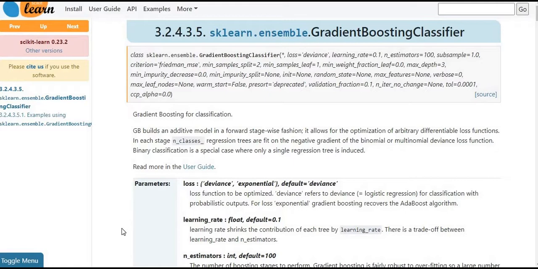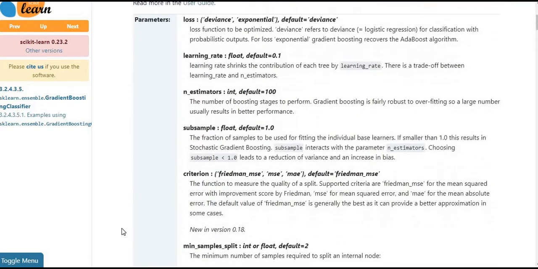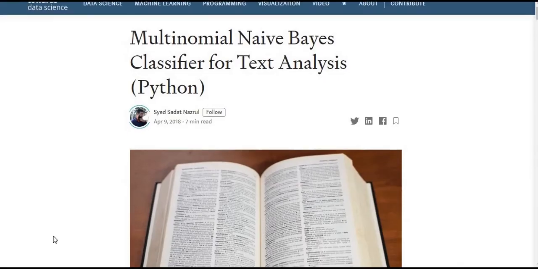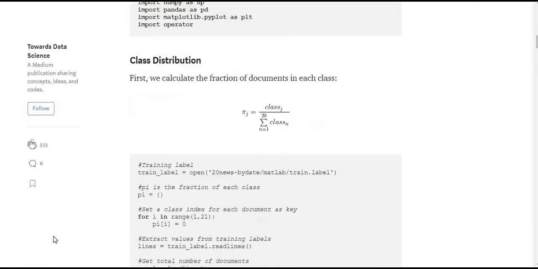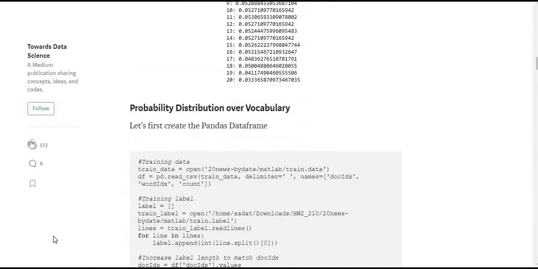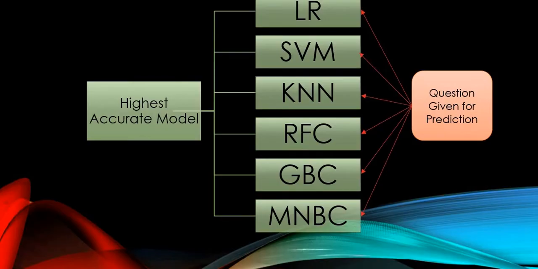But the accuracy of these models is not that good, so we used ensemble algorithms such as gradient boosting classifier, random forest classifier, etc. Since the number of features and the size of the dataset is very small, we couldn't train a neural network, so we used a multinomial naive Bayes algorithm. But accuracy is still not that good, so we created an algorithm like a voting regressor, which takes the individual predictions and gives an output of a more accurate prediction. The use of this algorithm extensively boosted accuracy and gives satisfying results.